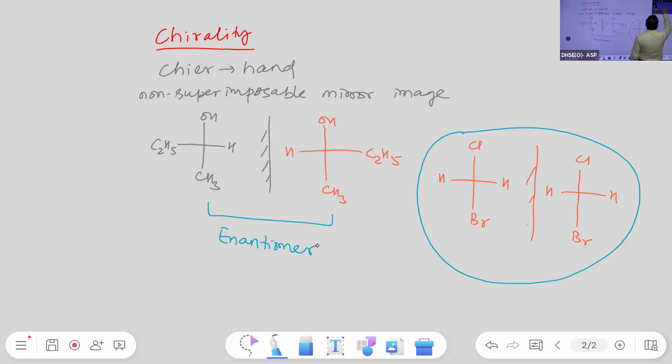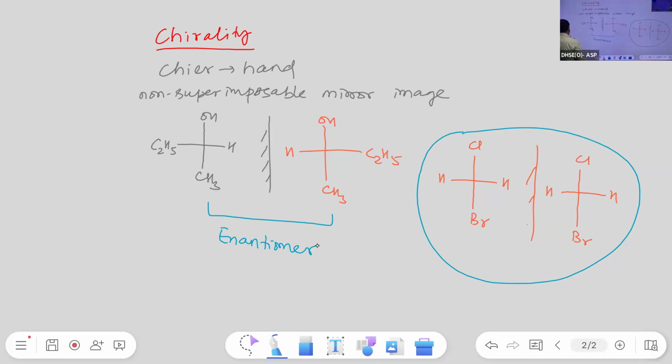If two optically active isomers are non-superimposable mirror images of each other, then those are named as enantiomers. Okay, students,